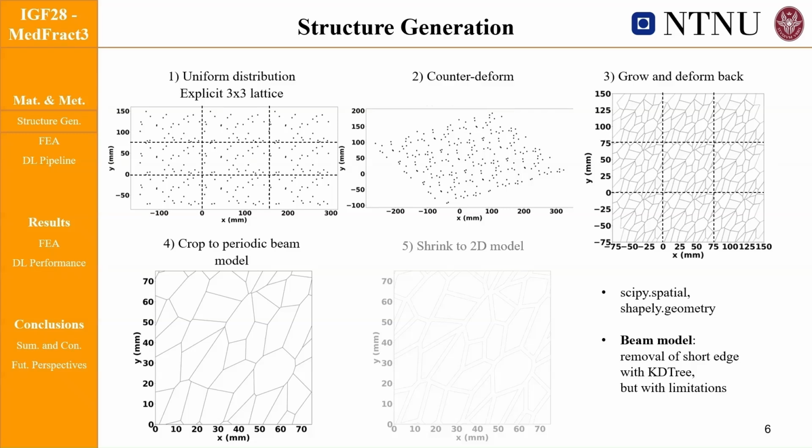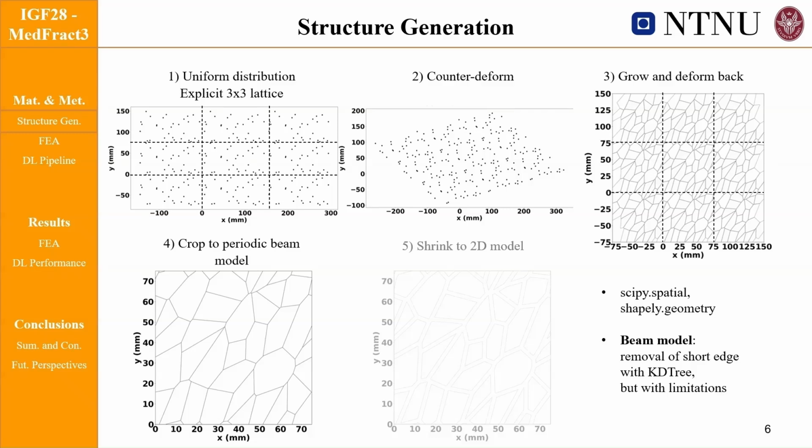We impose periodicity following a common approach by generating a tessellation on a 3x3 repeated tiling of the same random seed distribution. This distribution, as previously said, was counter-deformed, used to grow an isotropic tessellation on this deformed domain and then deformed back into the final anisotropic configuration. The central tile is extracted, and this is our representative volume element, and it is only in the central tile that we get the suitable boundary condition for the periodicity.